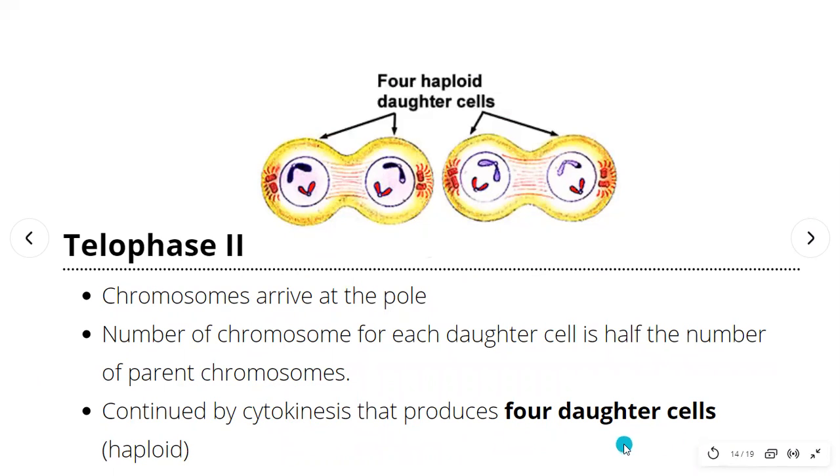Okay, so there's a little bit of difference that I want to talk about here, which is in mitosis. After cytokinesis, we produce 2 daughter cells. Okay, they are diploid in number. But for meiosis, after cytokinesis, we're going to produce 4 daughter cells, which are haploid in number. This is the very important difference between mitosis and meiosis. Okay, so you can see the outcome here, we have 4 haploid daughter cells or 4 haploid daughter nuclei.